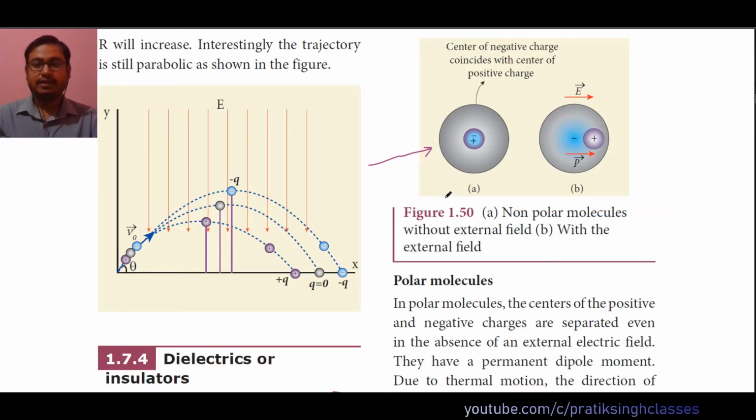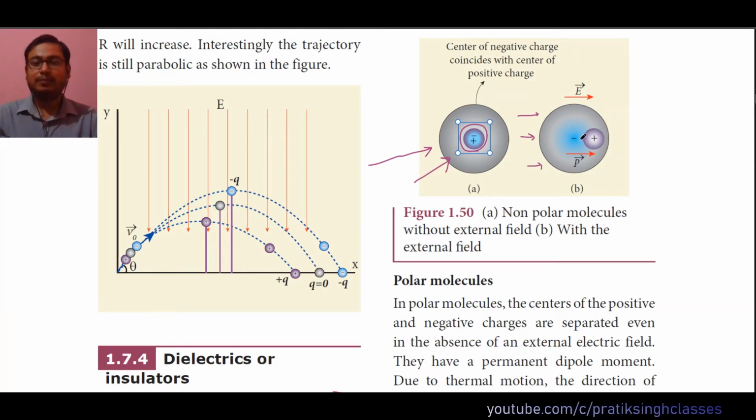As you can see here in figure 1.50a, this is an example of a non-polar molecule. Why? Because here the center of negative charge coincides with the center of positive charge, at the center. That is why there is no permanent dipole moment. But if an external electric field is applied here, in this way, the positive center and the negative center will get pulled away.